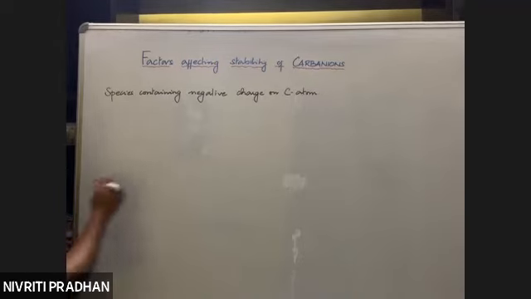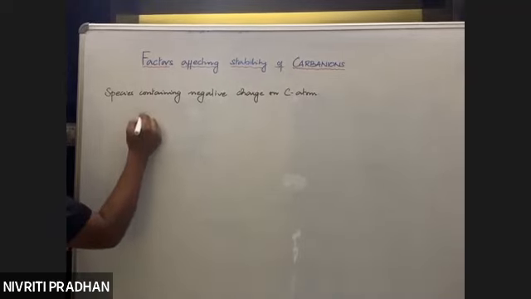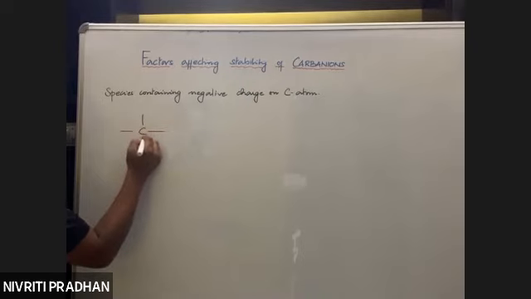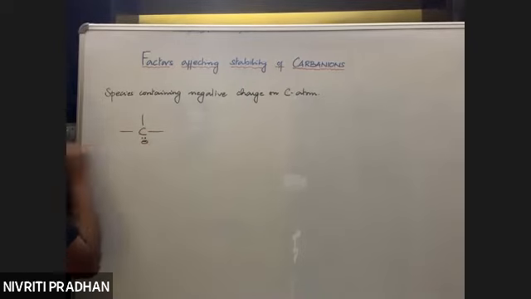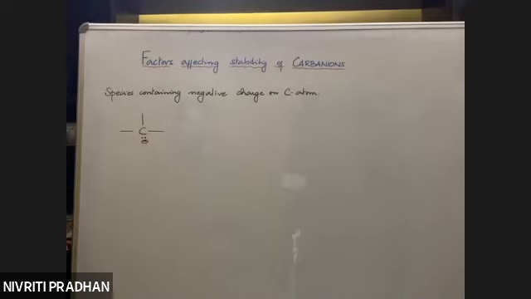Now see, we have a carbon atom and there is a negative charge due to the presence of excess electrons. Let us use VSEPR theory again. How many bond pairs of electrons do we see?